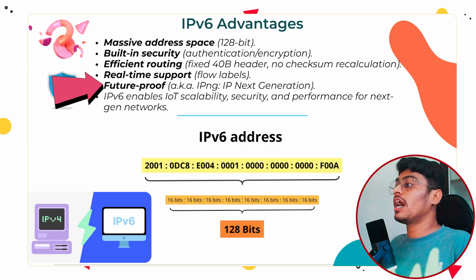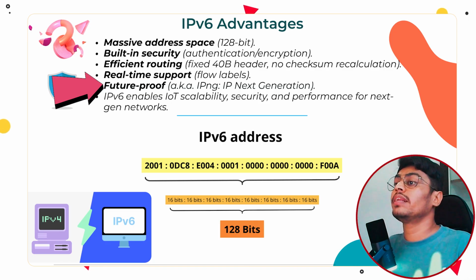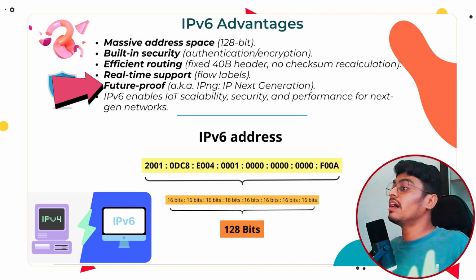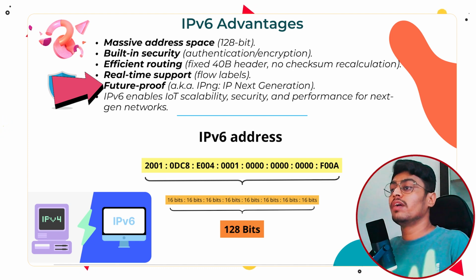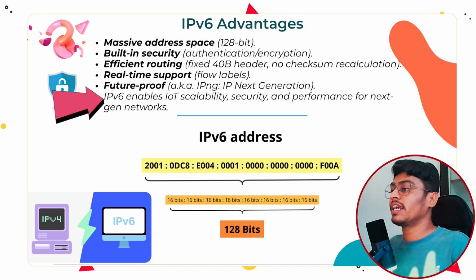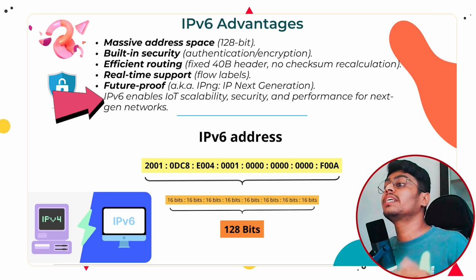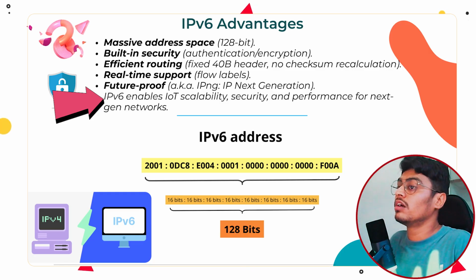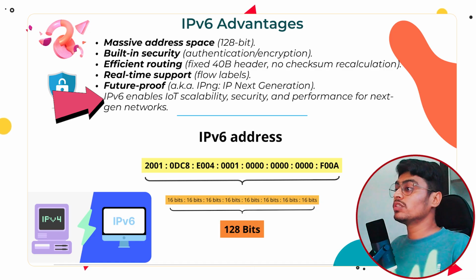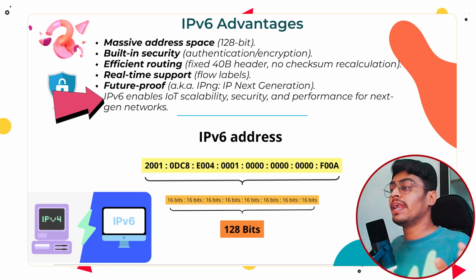IPv6 is also called IPNG, IP next generation, okay, because it's designed to work for the next 50 or 60 years without needing another version. With the growth of IoT devices, smart homes, and increased internet connectivity, IPv6 provides the scalability and features needed for future networking requirements. That was the whole concept of IPv6 and IPv4.